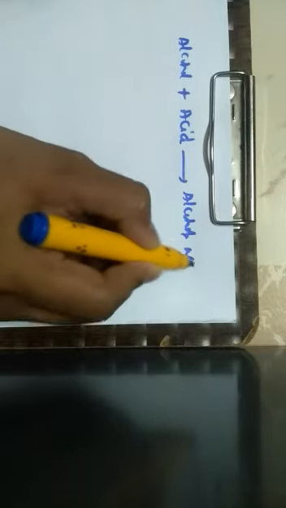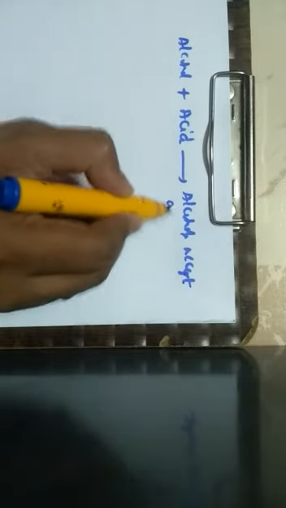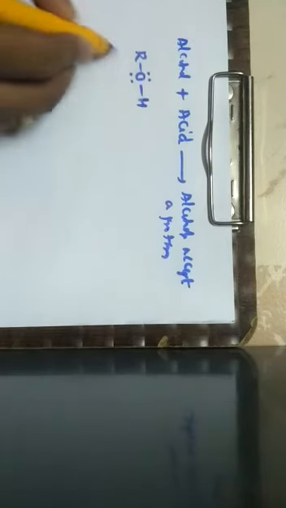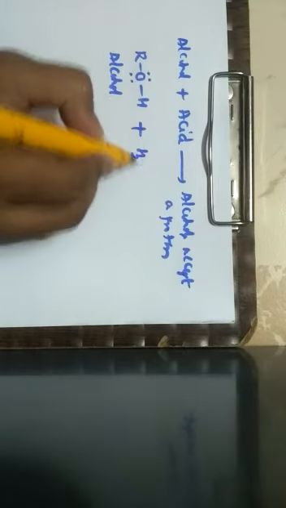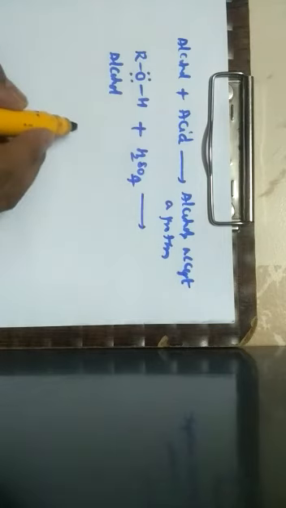When alcohol is made to react with an acid, alcohols accept a proton. Let us write a general reaction. This is an alcohol, and it is made to react with an acid. Let us consider sulfuric acid.